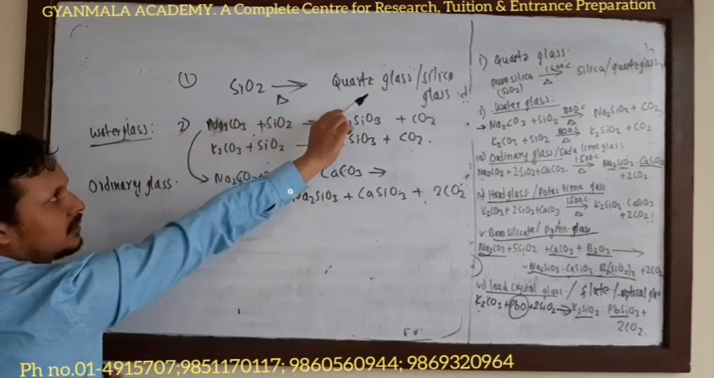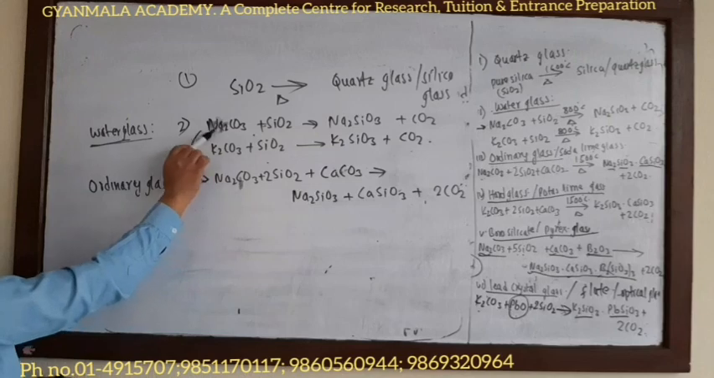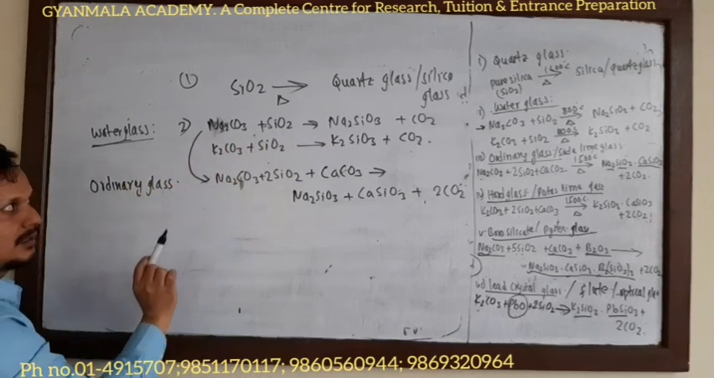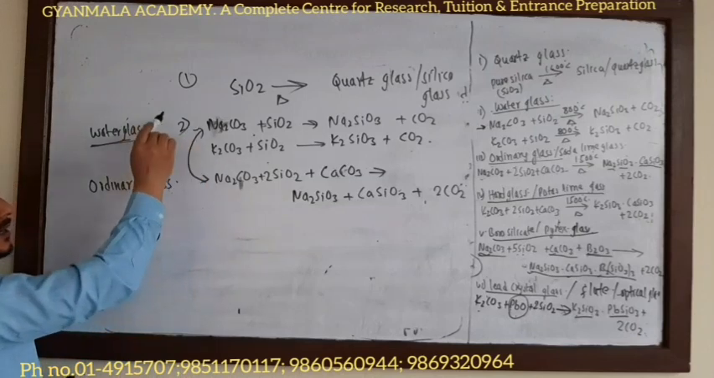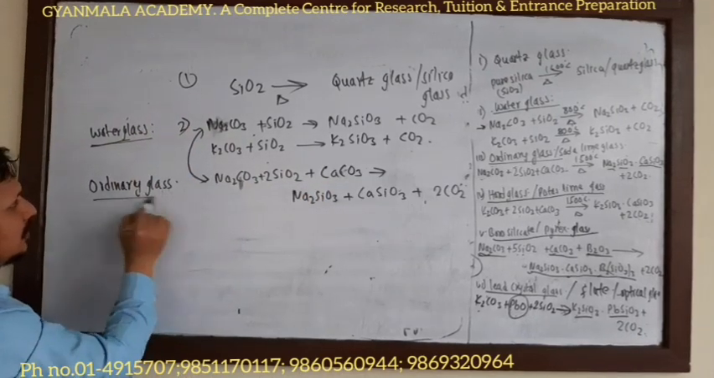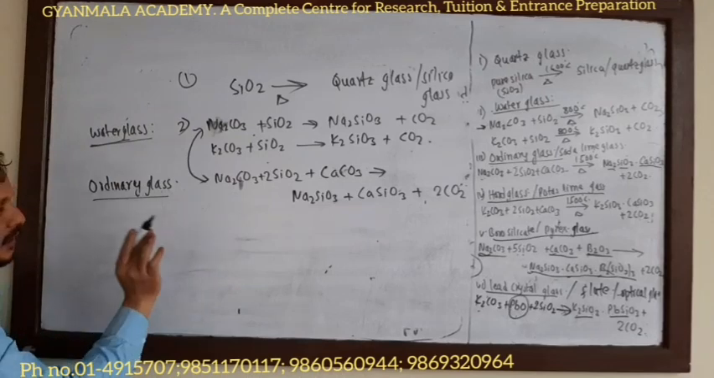Silica, heated, gives quartz glass. If you add sodium carbonate or potassium carbonate to the silica, it will form the water glass. Now, if we add calcium carbonate to the first type of water glass, it will form the ordinary glass. Now next, hard glass.